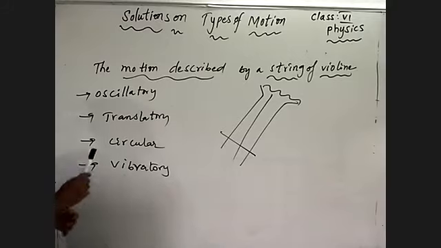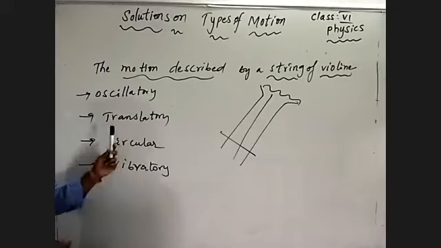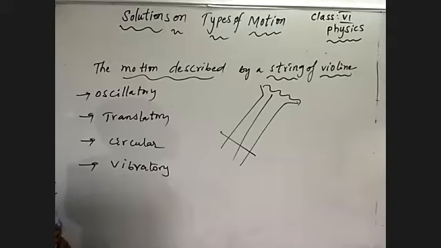So see here, oscillatory means to and fro motion. There is no such thing here. Translatory means the body moves in a straight line path, a rectilinear path, or a curved path, a curvilinear path. In circular motion, the body moves in a circular path.